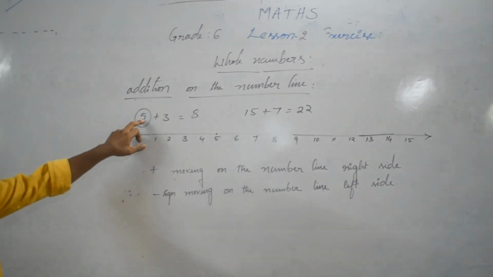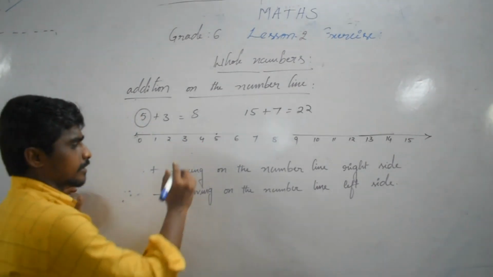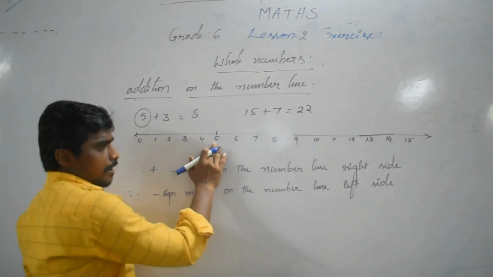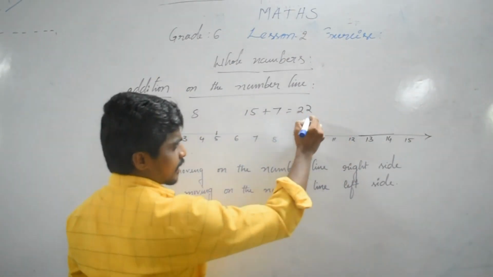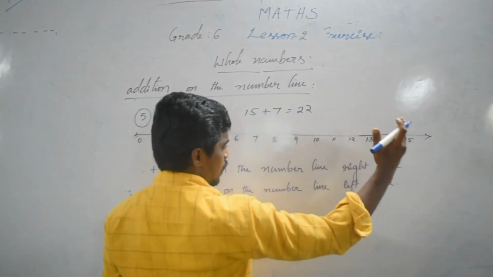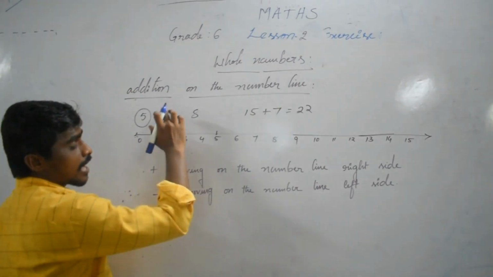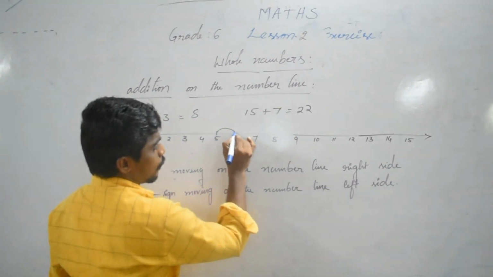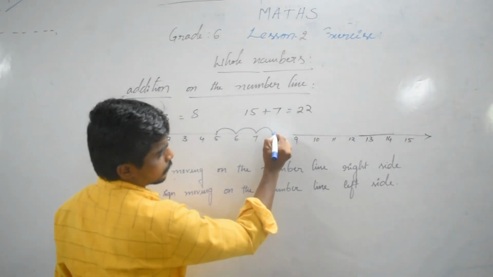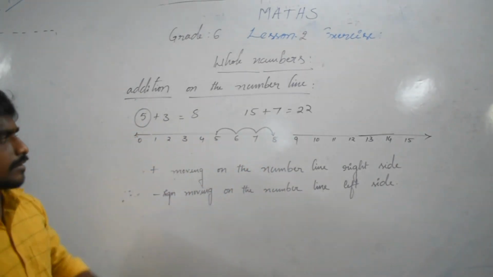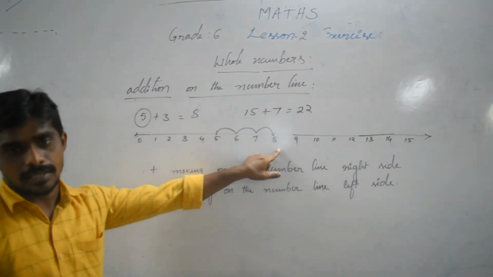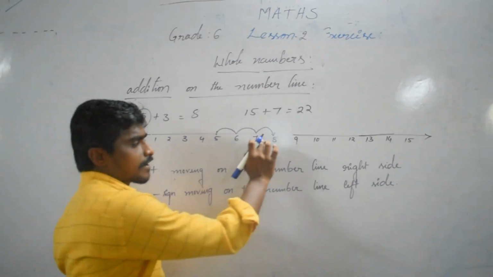So here is 5. Where is the 5? Here we identify the 5. The plus symbol is given, so we move to the right side. Which side is right and which is left? We know this is the right side. How many numbers are we moving? 3 numbers: 1, 2, 3. So how much do we get? 8. So 5 plus 3, how much? 8.